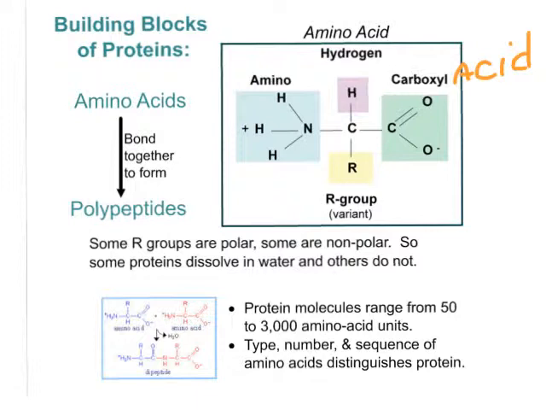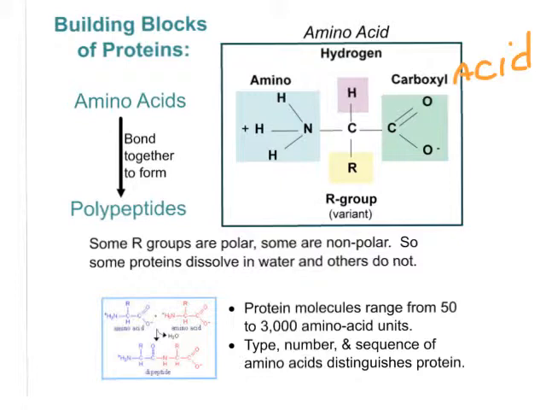Protein molecules range anywhere from 50 to 3,000 amino acid units that are bonded together. So they can get very, very large. This is a tiny, tiny little example here. The type of amino acids, so which amino acids they are, the number of them, how many of the amino acids are strung together, and the sequence, what order those amino acids are bonded in, those determine the protein.